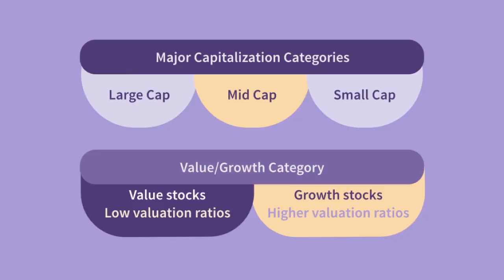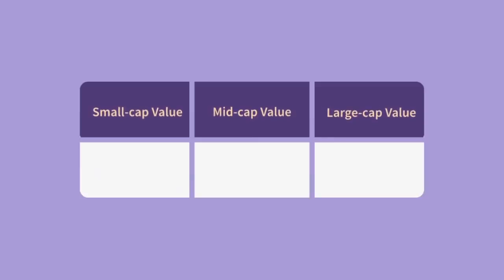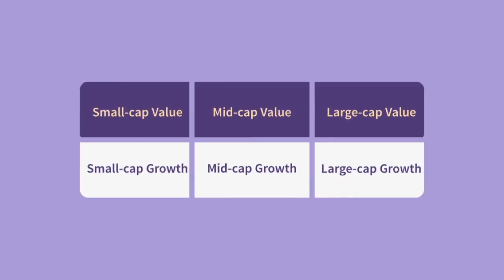Combining the capitalization and value-growth categories, an investor can invest in 6 distinct styles, such as small cap value or large cap growth, as examples. Stocks often migrate between styles as their valuations change over time.